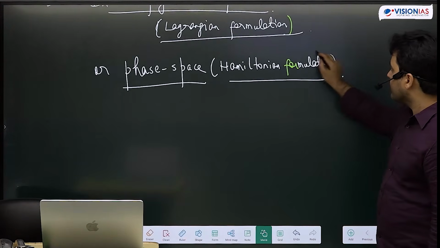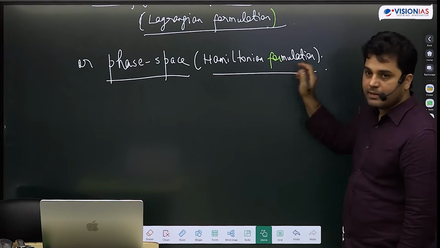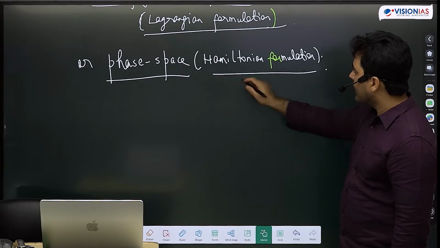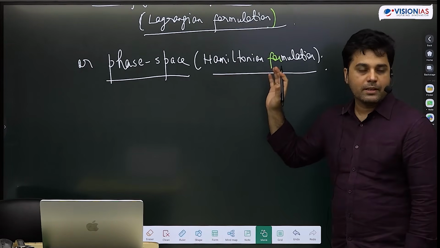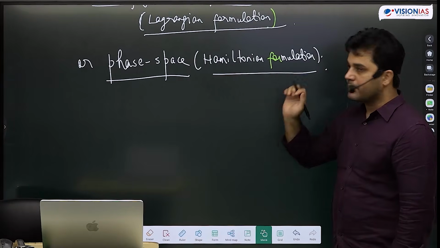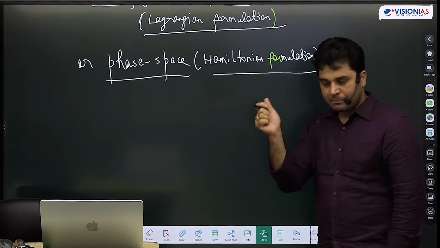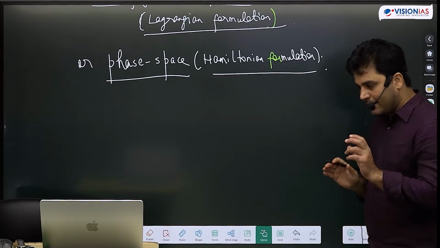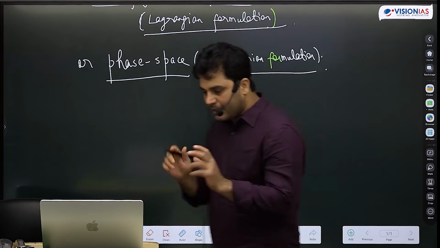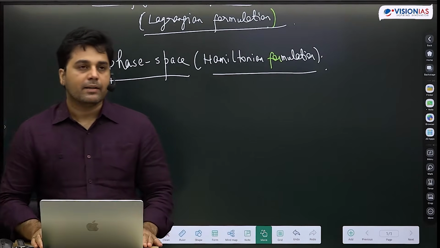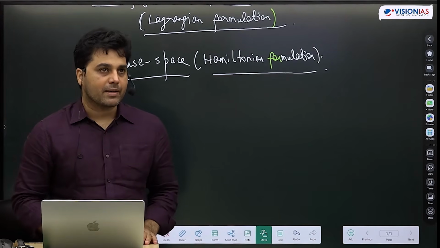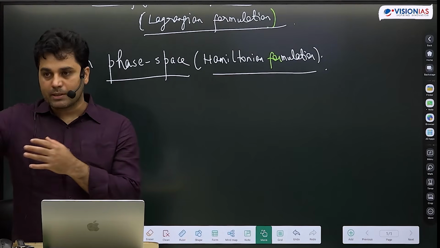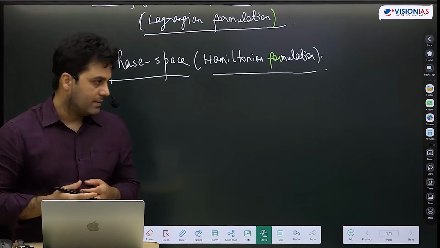Particularly, the Hamiltonian formulation, I will not escape this, even if it is not part of the syllabus. When I do quantum mechanics, I have to talk about Hamiltonian operator a lot, and I will tell you how this Hamiltonian operator is associated with energy, right? So even though we are not going to discuss it here, ideally UPSC should have included introductory part of the syllabus of Lagrangian and Hamiltonian, so that you can appreciate why Hamiltonian occurs so much throughout quantum mechanics, okay?